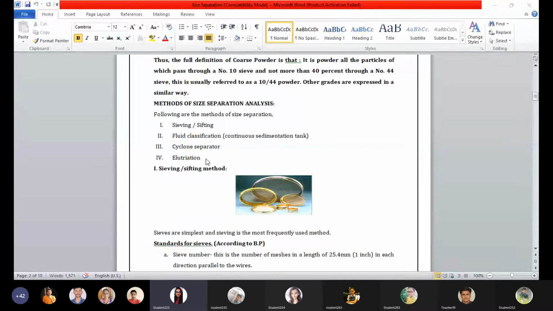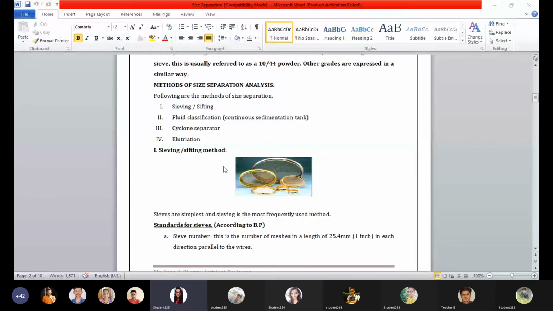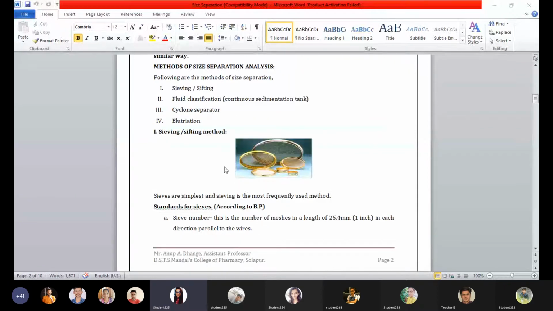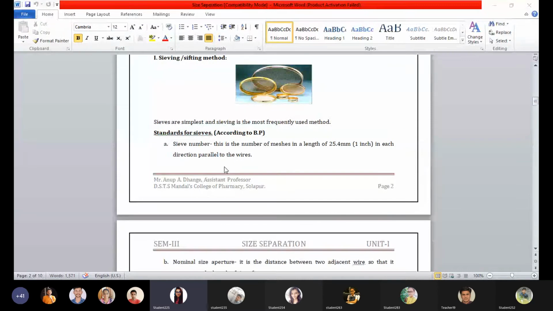The first is the sieving or sifting method. Sieves are the simplest, and sieving is the most frequently used method. It is very commonly used, no doubt, and it is cost effective for getting a uniform size. So majorly we use the sieving or sifting method for classifying or separating the particles.